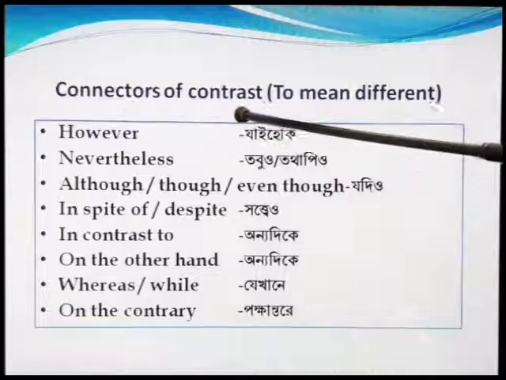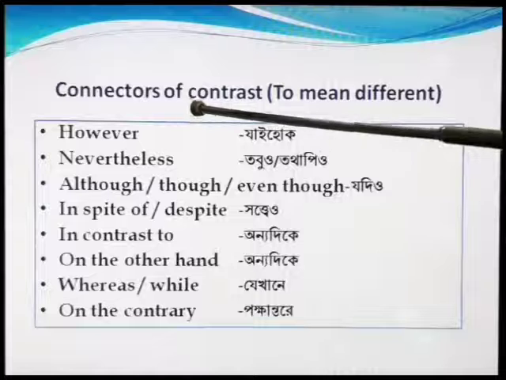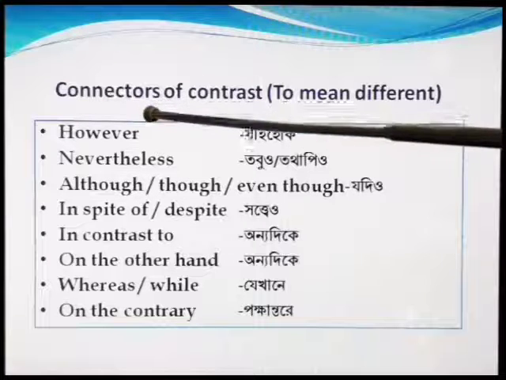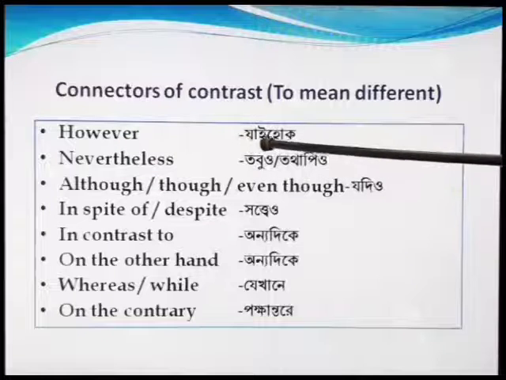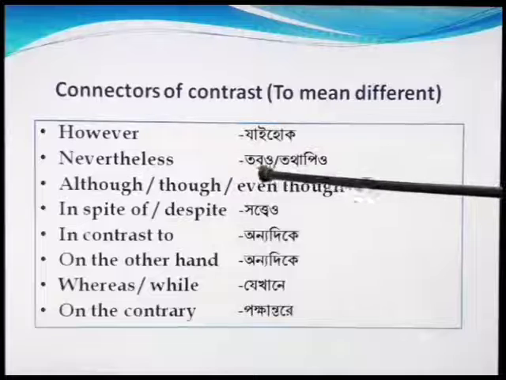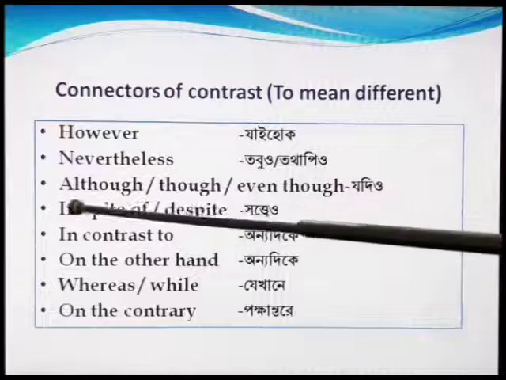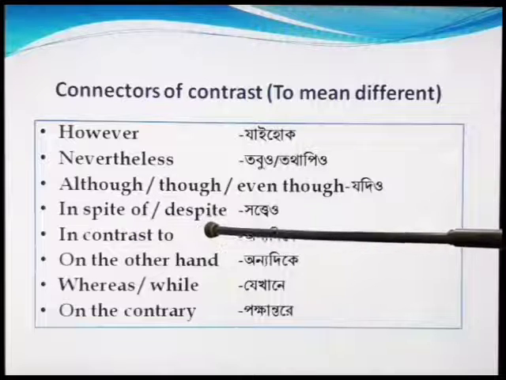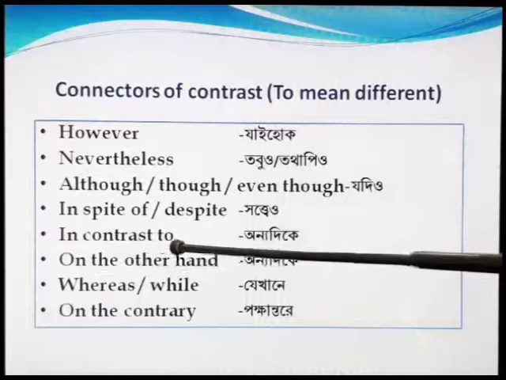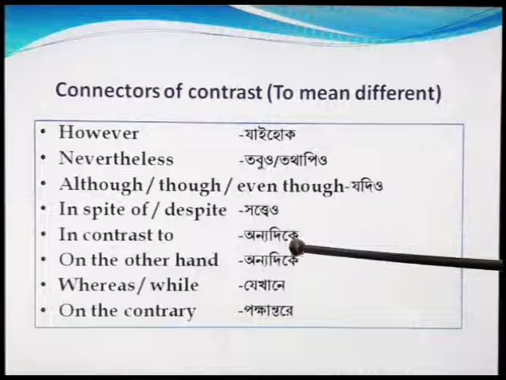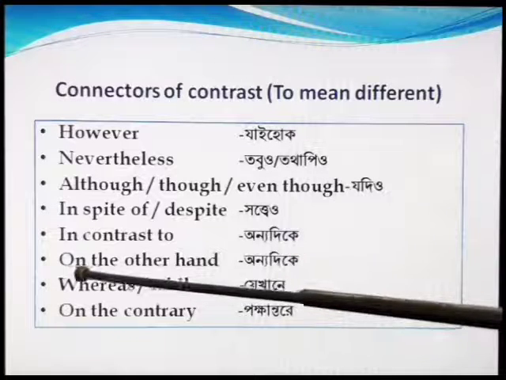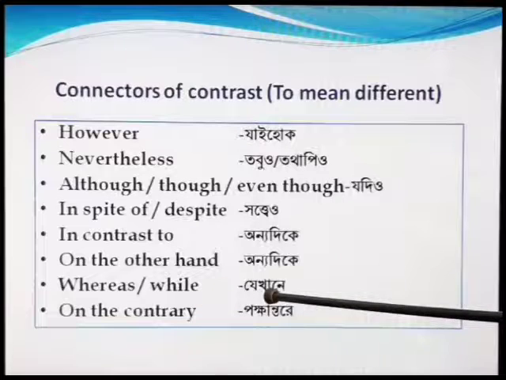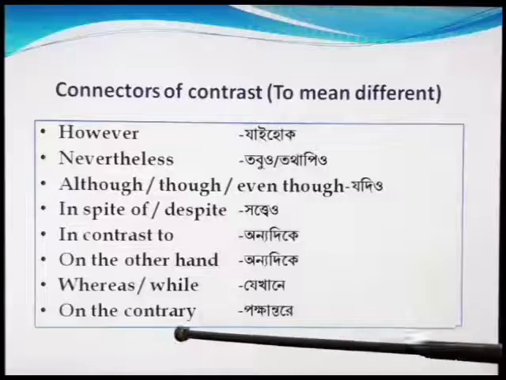Now, some connectors are mentioned here. These are connectors of contrast, to mean different. বিপরীতধর্মী বা বিপরীত অর্থে সংযোজককারী শব্দসমূহ। However, যাই হোক, nevertheless, তবুও অথবা তথাপিও, although, though, even though, যদিও, in spite of, despite, সত্ত্বেও, in contrast to, অন্যদিকে, অথবা আমরা বলতে পারি অপর পক্ষে, on the other hand, অন্যদিকে, whereas or while, যেখানে, on the contrary, পক্ষান্তরে.